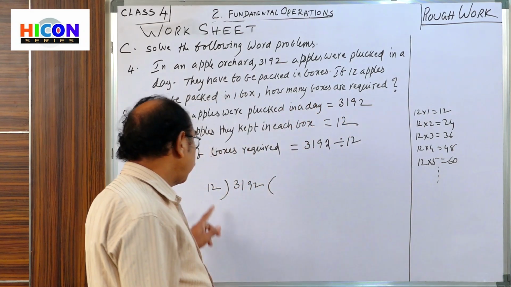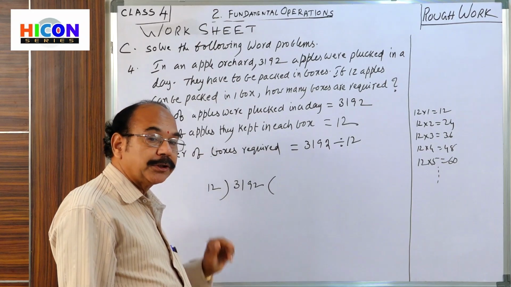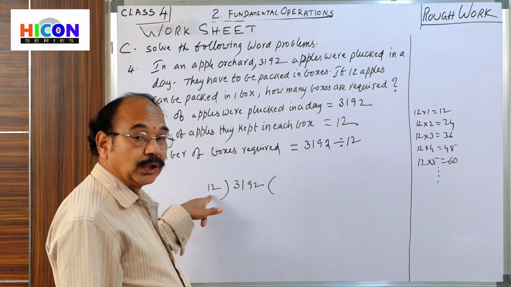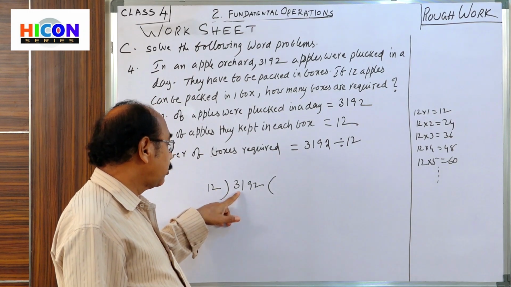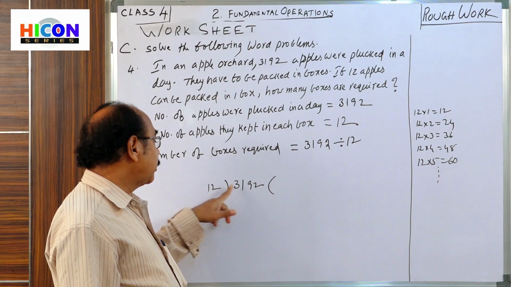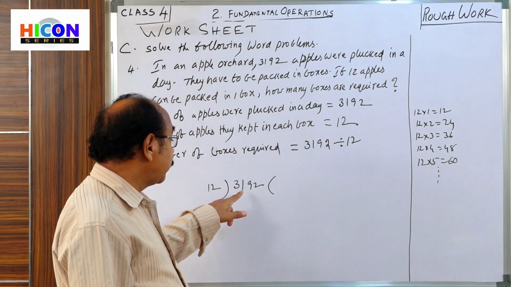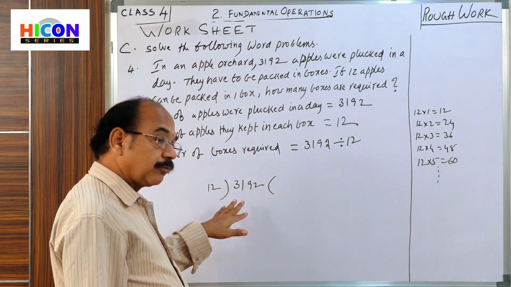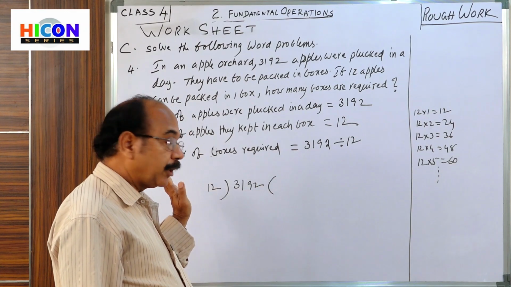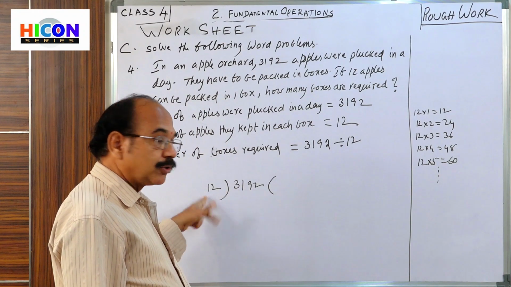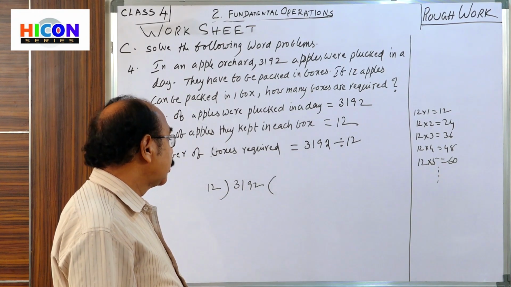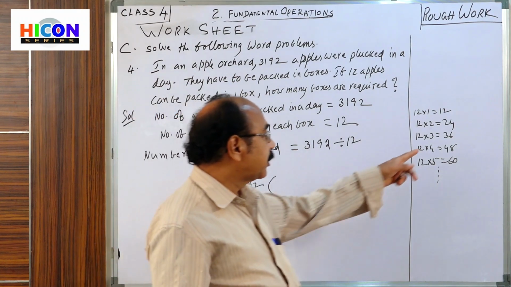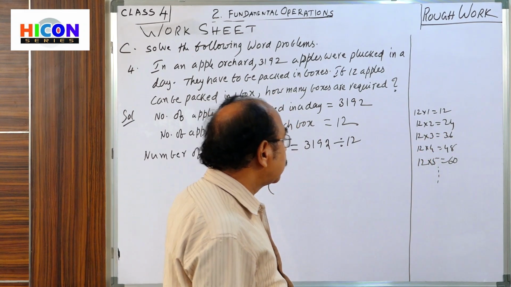Now you decide: 12 is a 2-digit number. That's why select a 2-digit number in the division. Select 31, because we are dividing with a 2-digit number. 31 is greater than 12. If the number is less than 12, you see in 3 digits. How many times 12 in 31? 3 times is 36, you are getting a bigger number. That's why select 2 times.